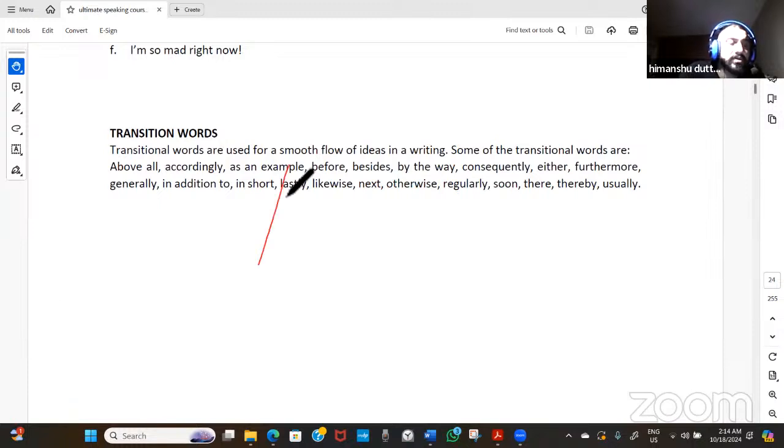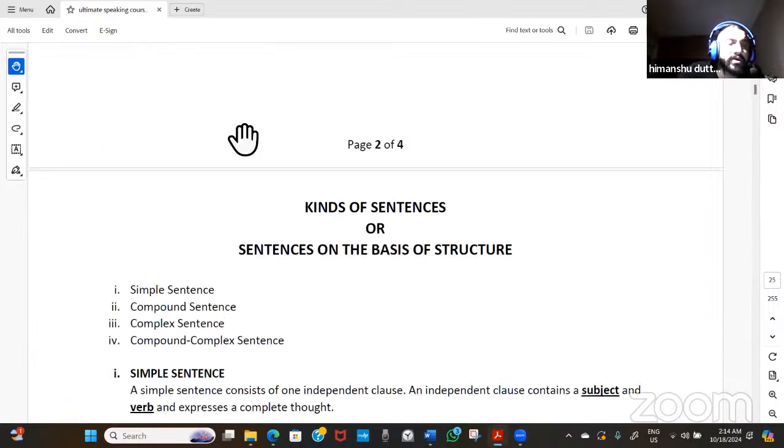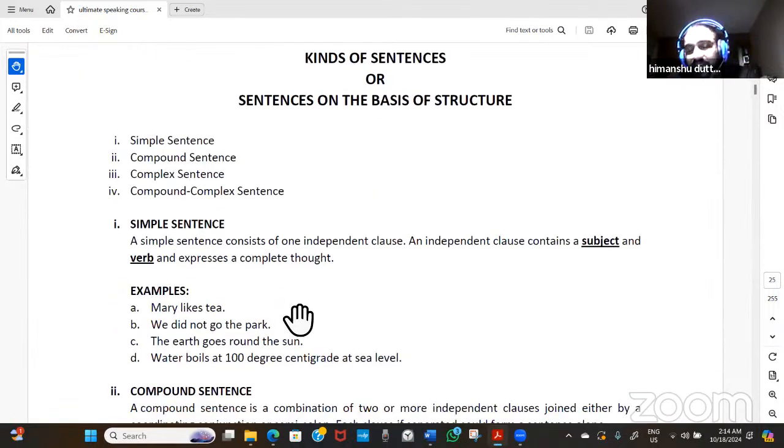Once you are clear about the transition words, then you will be able to understand. Now there is another category of sentences: simple sentence, compound sentence, complex sentence, and compound-complex sentence. We will discuss that within two to three minutes. Let me bring some water for me, and then we're going to continue.